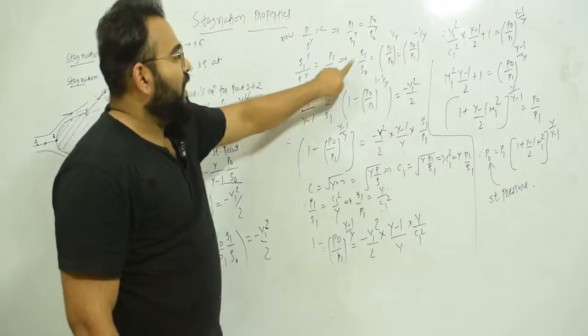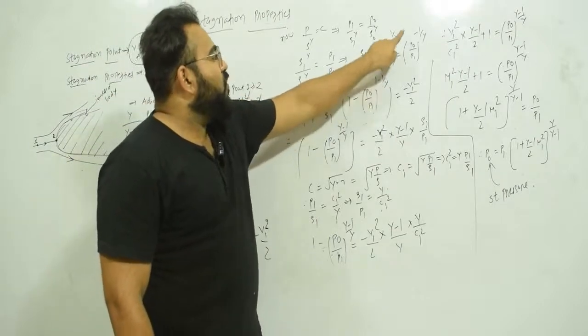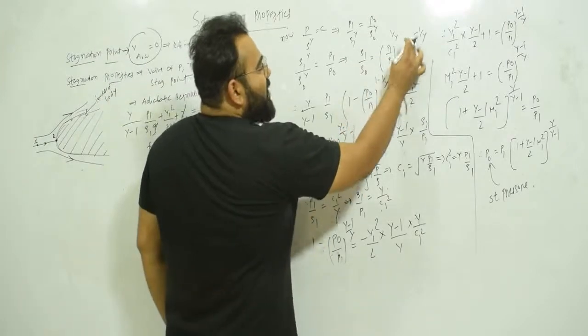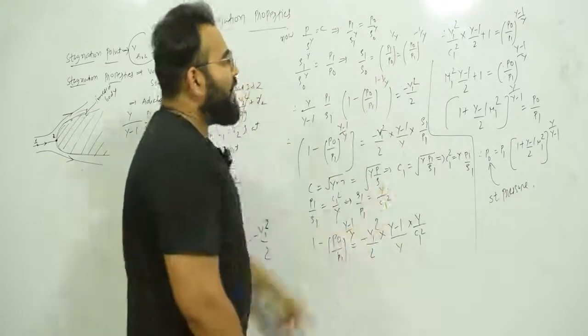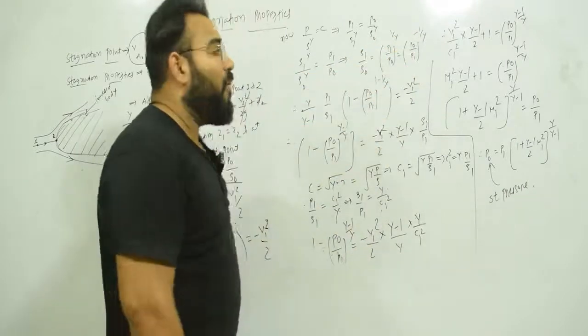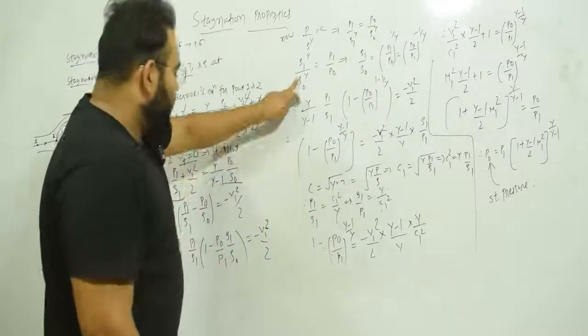So therefore, can I write rho 1 upon rho 0 is equal to P1 upon P0 raised to 1 by gamma? Or you can write rho 1 upon rho 0 is equal to P0 upon P1 raised to minus 1 upon gamma. Why? Because this is the inverse, so I have just reversed the term, so minus will come over in the power. That's why. Now what we're going to do, we're going to just put this value over here.